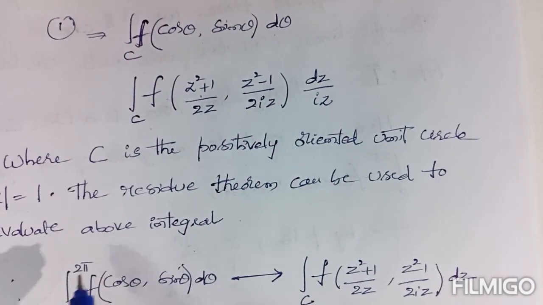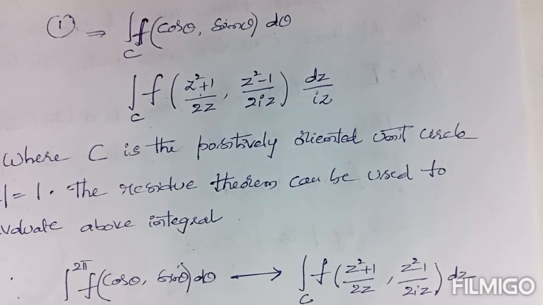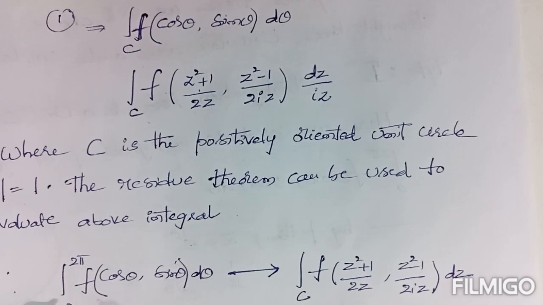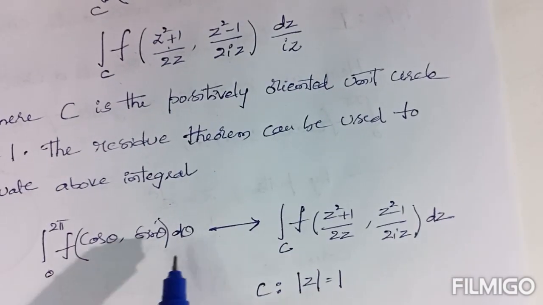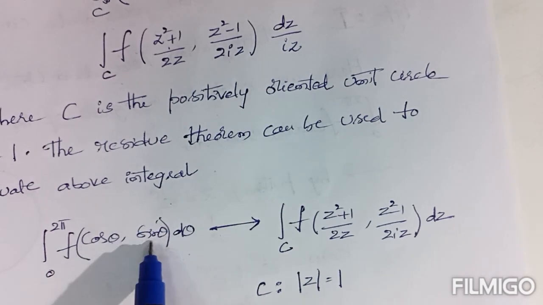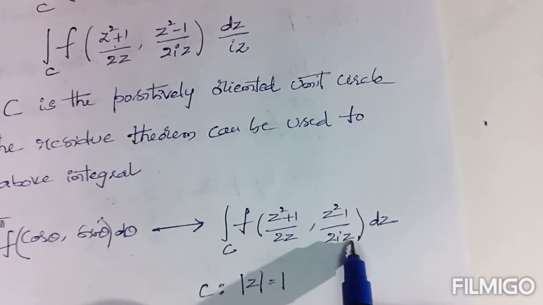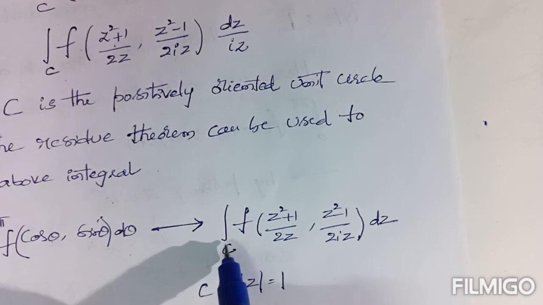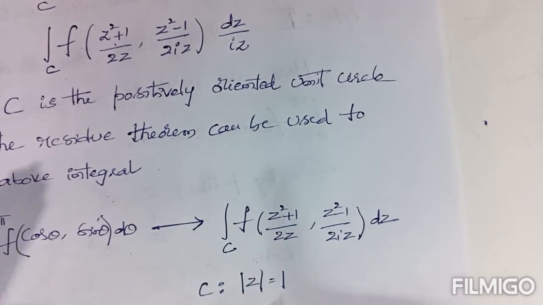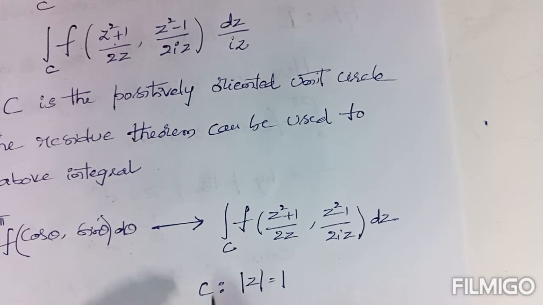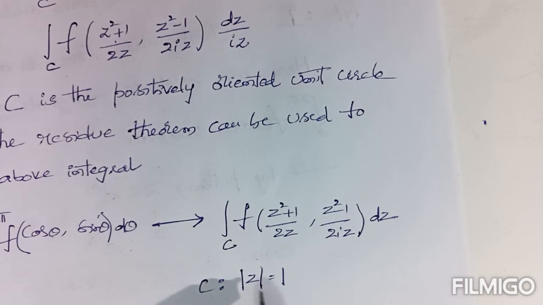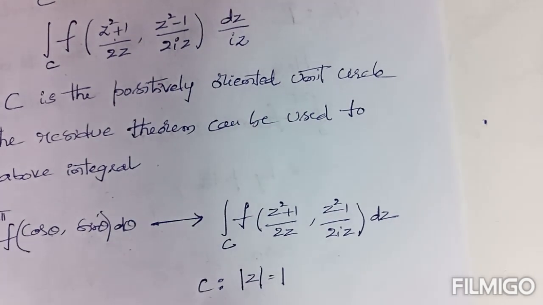Overall, the summary of this topic is: integral 0 to 2 pi f of cos theta, sin theta, d theta. If the given problem is in this form, in this case we have to replace cos theta, sin theta, d theta by these values, and then to evaluate such an integral value we have to use Cauchy's residue theorem. And here the present curve is the unit circle. The unit circle is represented by modulus of z equals 1.